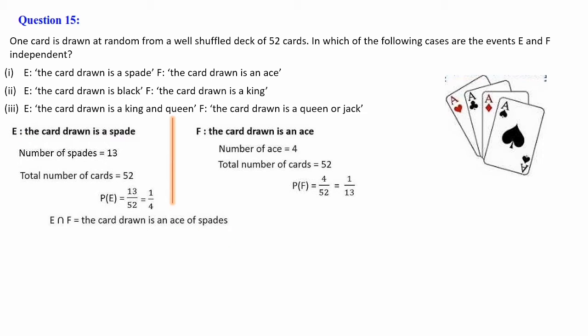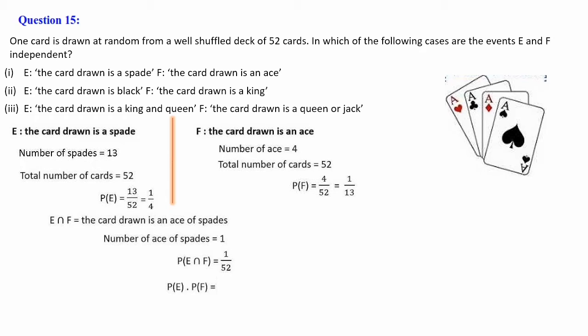E is the card drawn is a spade. F is the card drawn is an ace. So E intersection F means E and F together, the card drawn is an ace of spade. When we collect all the spades, there is only one ace. So the number of ace of spades is equal to 1. P of E intersection F is 1 out of 52 cards, so 1 divided by 52.